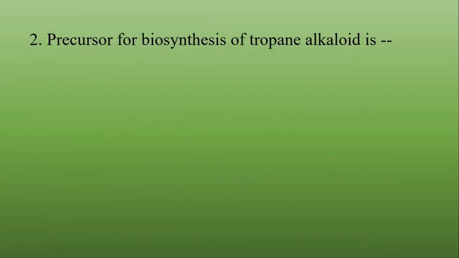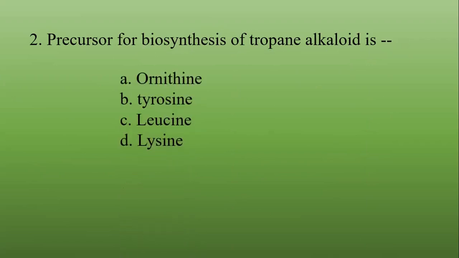Precursor for the biosynthesis of pyrrolidine alkaloid is what? What type of precursors do we utilize? Whether ornithine, tyrosine, lysine, or leucine. The correct answer is ornithine, which is utilized as a precursor for the biosynthesis of the pyrrolidine alkaloid.